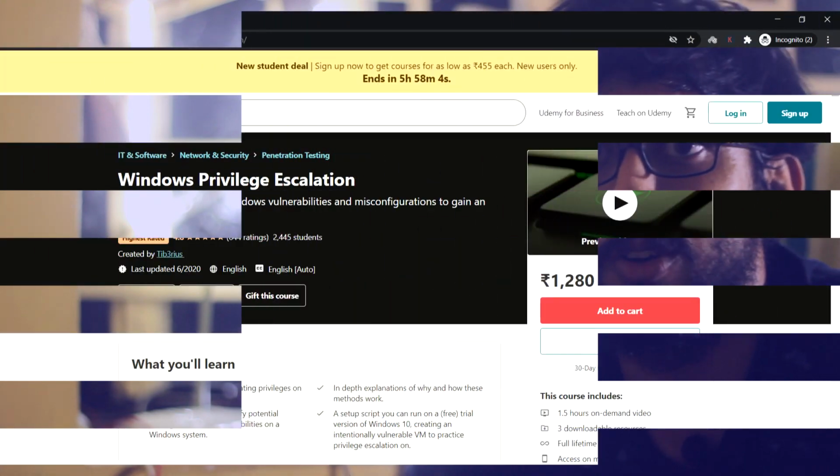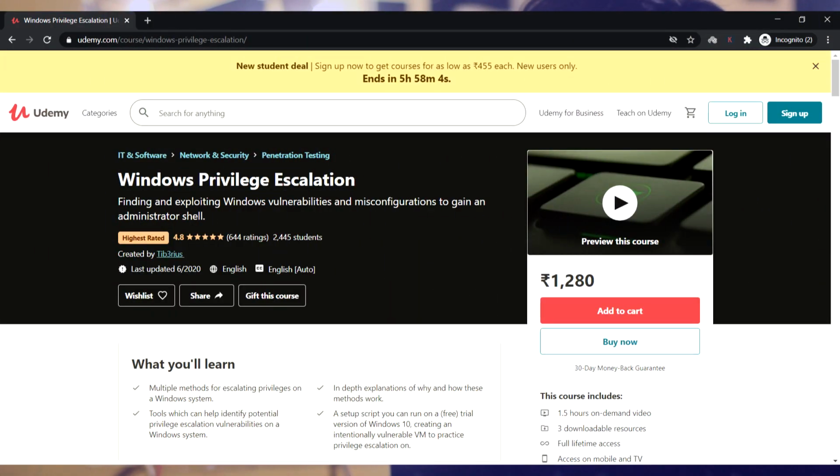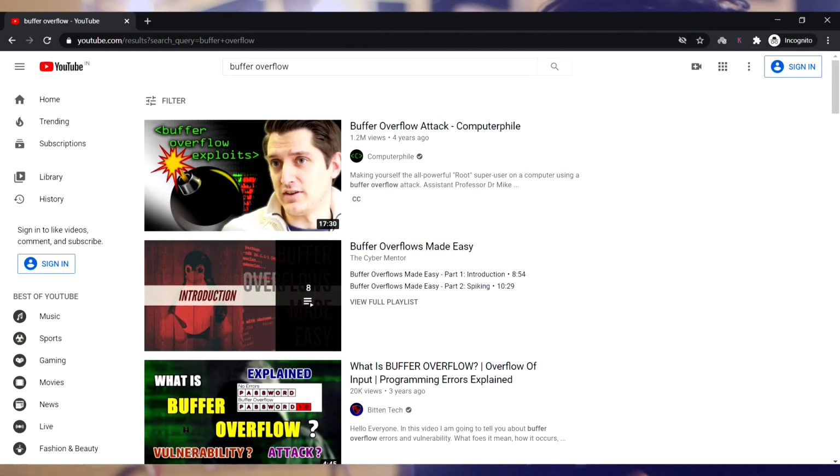The third point will be similar to the second point, but it's related to Windows privilege escalation, and practice this a lot, because trust me, that is the final step, and until and unless you get root, it's of no use. The fourth point will be practice buffer overflow, because it's a huge mark opportunity and it will help you to take a rise.